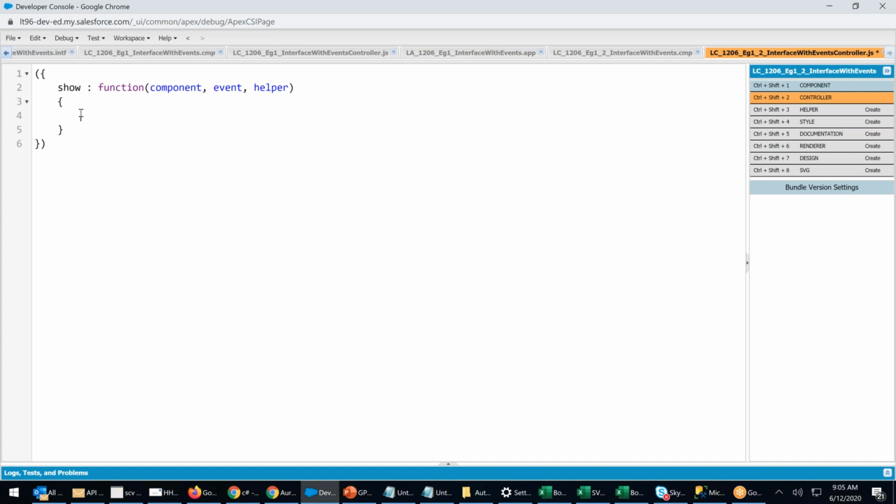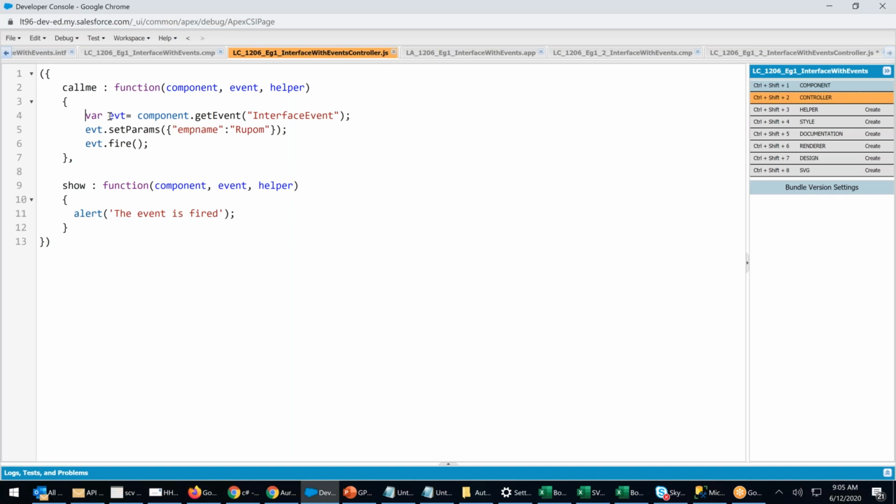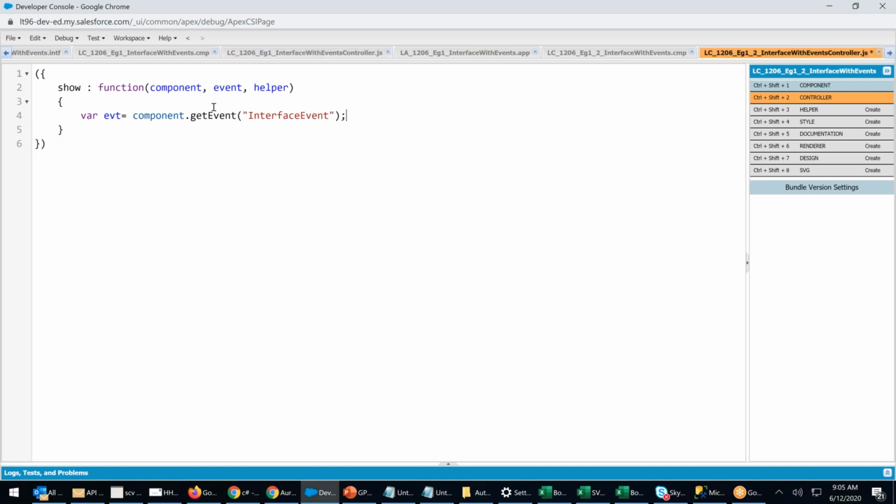Component dot event. First of all, var event. You have to find the var event, right? You have to get the event. Yes. Next, tell me what. evt dot get param.